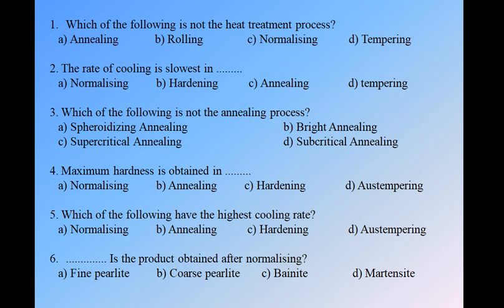so option C is correct. Next, maximum hardness is obtained in, we have four options: normalizing, annealing, hardening, and austempering. See, hardness depends upon the cooling rate we have in the process. In normalizing we have optimum cooling rate or air cooling, in annealing we have furnace cooling, so it is slow cooling, in hardening we have fast cooling rate, in austempering we have optimum cooling rate. So maximum hardness is obtained where there is a high cooling rate or fast cooling. So in hardening we have fast cooling, so hardening will give you the maximum hardness. So option C is correct.